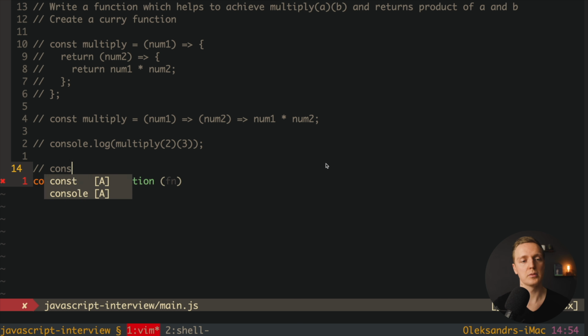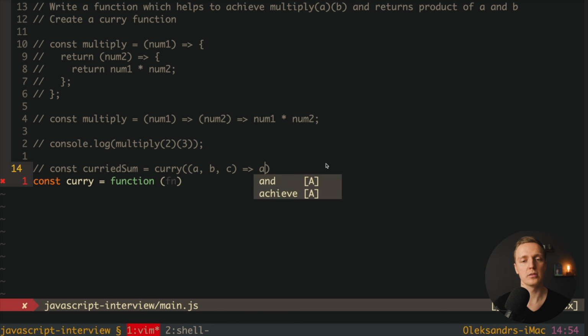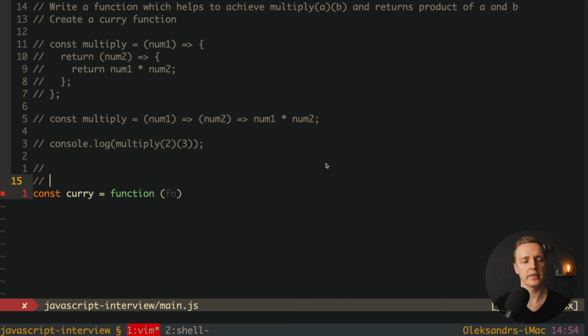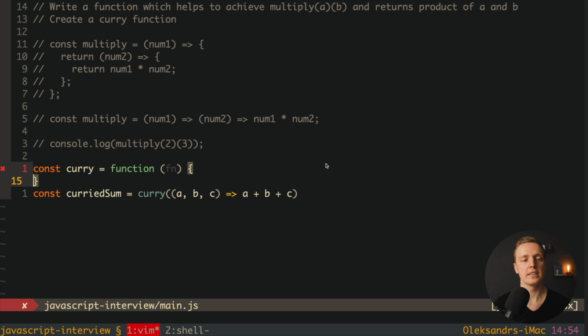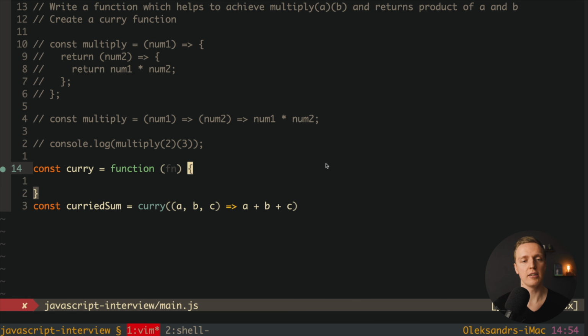So we said here that we want our curriedSum, and we are calling here our curry function, and inside we are passing a function with a, b, and c, and here we want to sum a, b, and c. And actually I can even write it here on the bottom after our curry, so we can test if it's working. So actually, as you can see, here is our curry function, and we're getting inside the function, this is our fn.